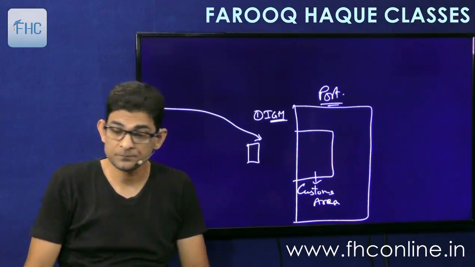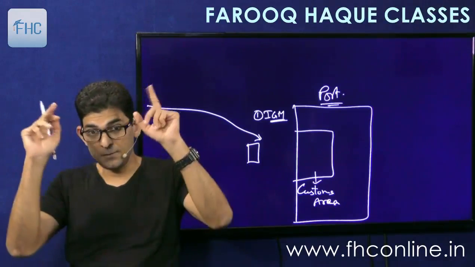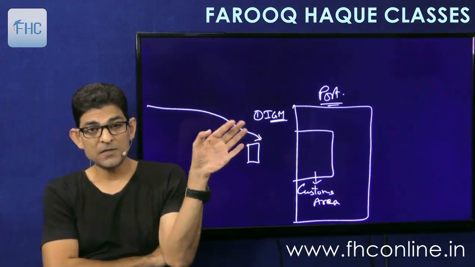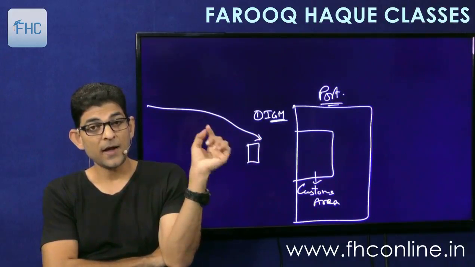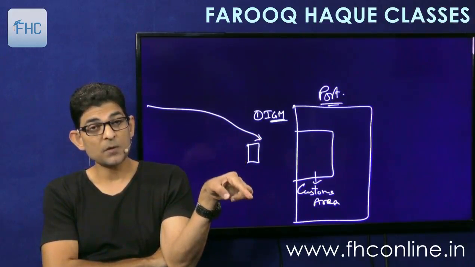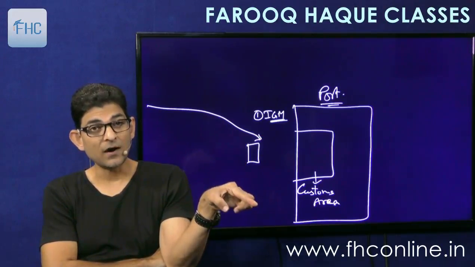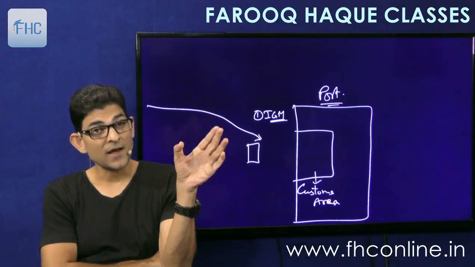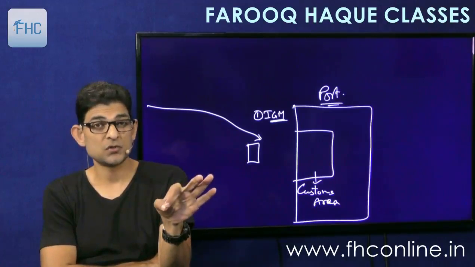Now again, remember these words. The goods which are to be unloaded will be mentioned separately, and the goods which are to be taken to some other port in India will be mentioned separately as transit goods.